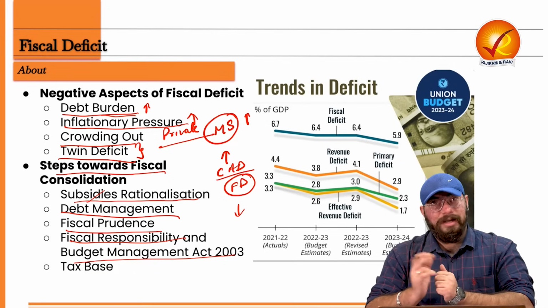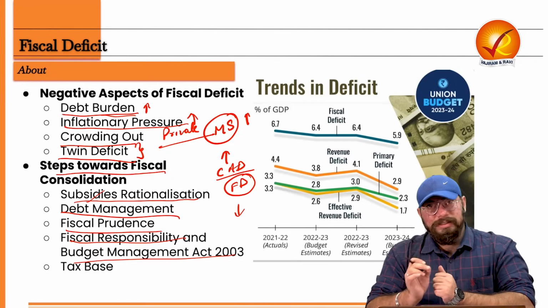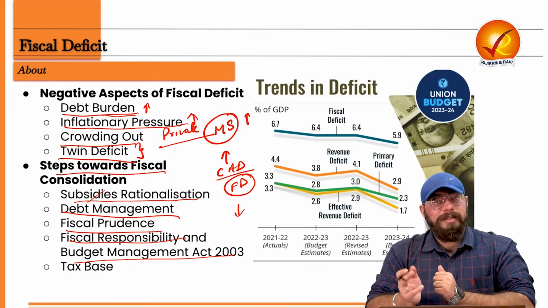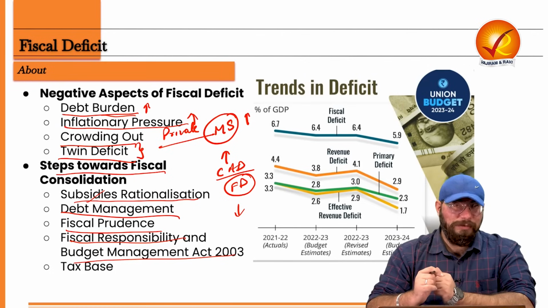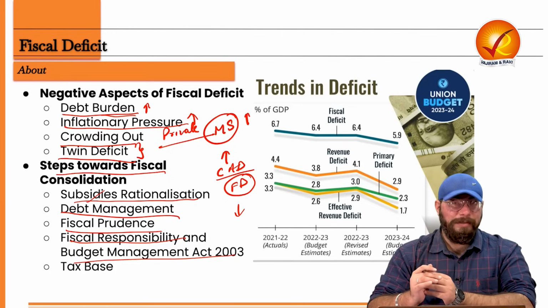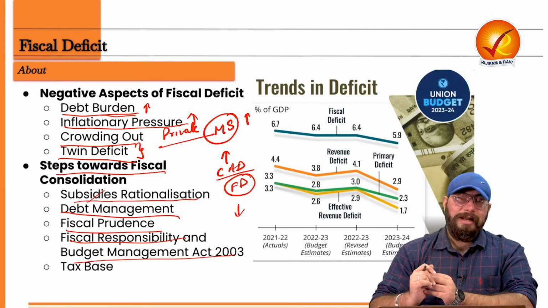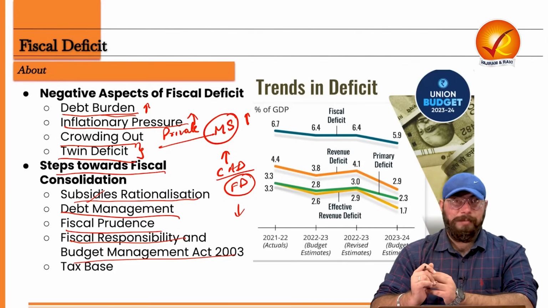That this is the particular target. Of course, it keeps on changing, but this is the particular level of target which the government wants to achieve in consideration of its fiscal deficit as a percentage of GDP. So this FRBM Act is also a step towards fiscal consolidation taken by the government.